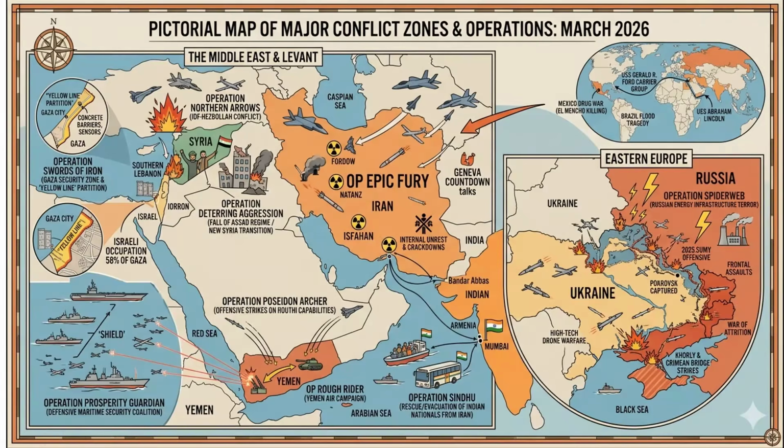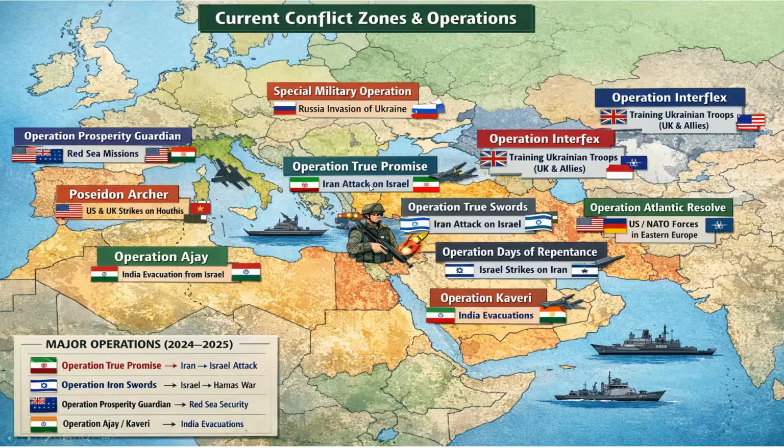With that information, please come back to this particular picture and you can have a summary of all the operations happening in and around these conflict regions. This is again a very simple snapshot, not very comprehensive, but it still gives you a brief idea about all the operations with the map.